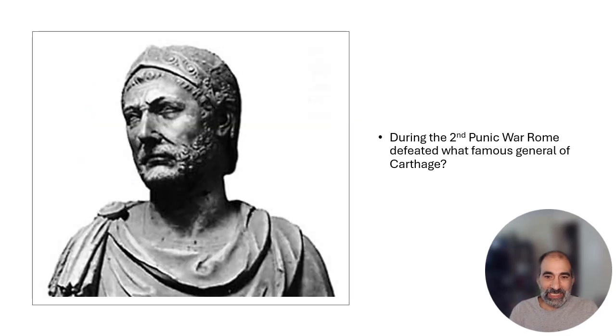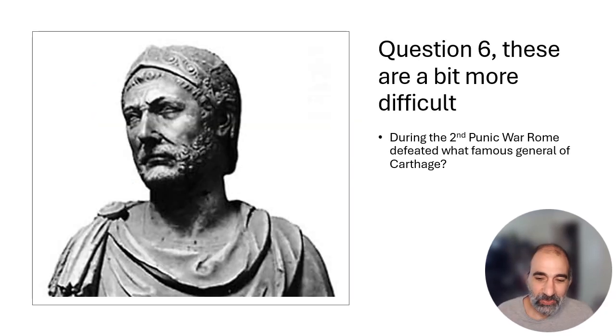All right, question 6. So now we'll make them a little bit more difficult. Hopefully those first 5 questions should have all been pretty easy. Question 6. It was during the Second Punic War that Rome defeated which famous general of Carthage? And this is an image of him here as well. And so the answer to that is Hannibal. And so you got Hannibal, who of course leads the Carthaginians. At one point, gave the Romans some pretty good scares.